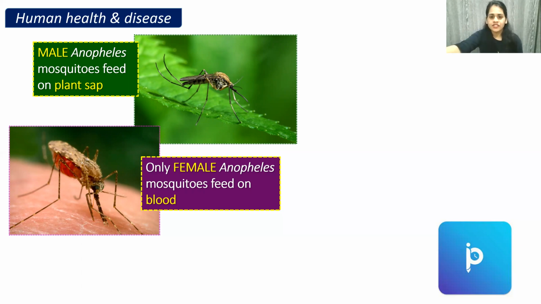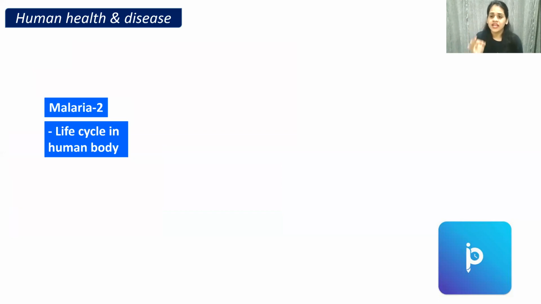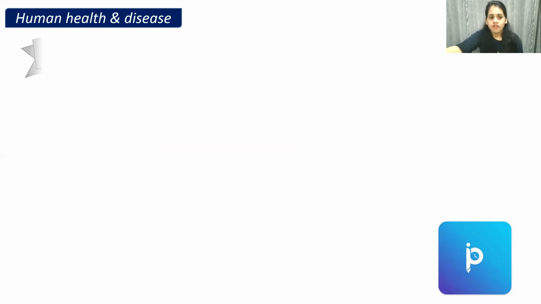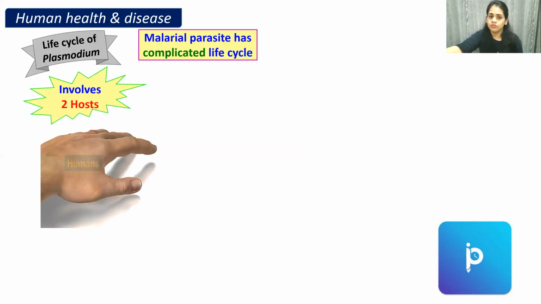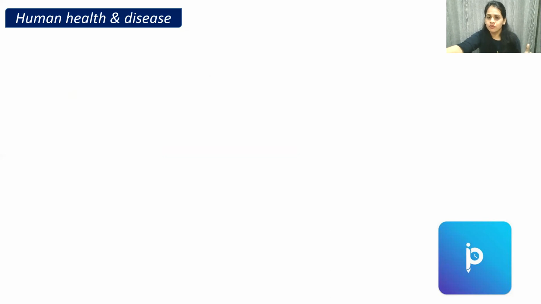Now let us go ahead and talk about the main part of the video, that is the cycle in the human body. The malarial life cycle involves two hosts. The first one is us, that is human, and the second one is the mosquito. Half of the life cycle gets completed in our body and half of the life cycle gets completed in the mosquito's body. So first we are going to talk about the human. As I told you, it involves two hosts: the first one human and the second one the mosquito.